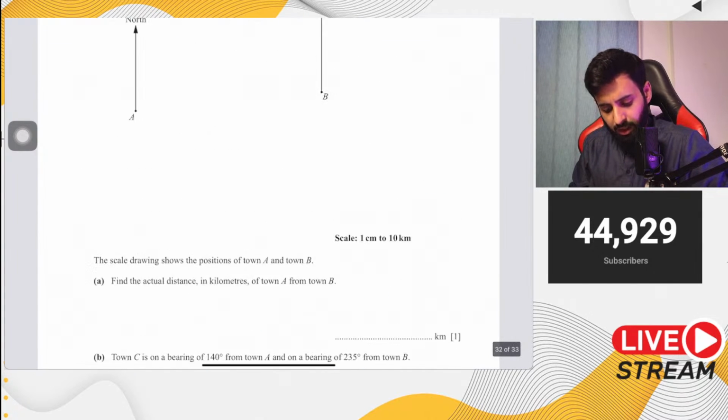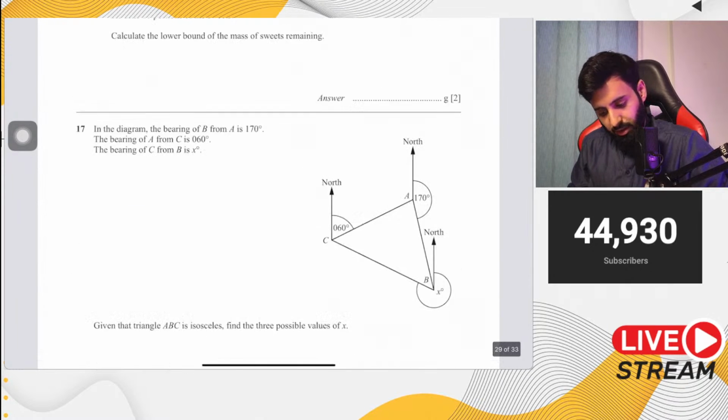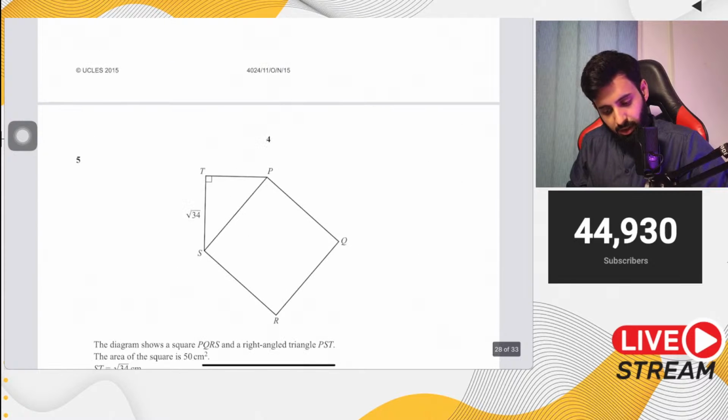Okay. Now I will encourage you guys to solve the remaining questions in this worksheet. And yeah, I think that's about it.